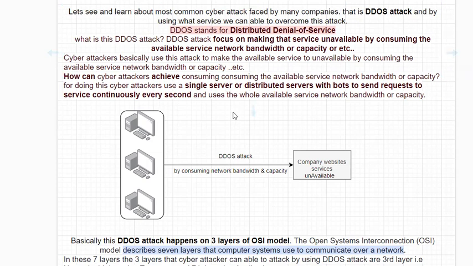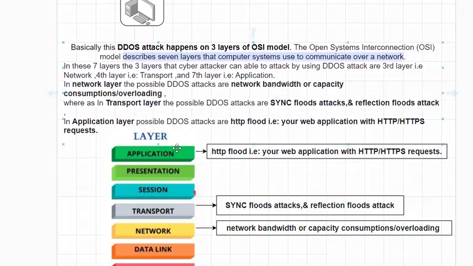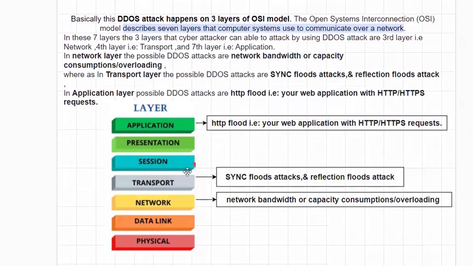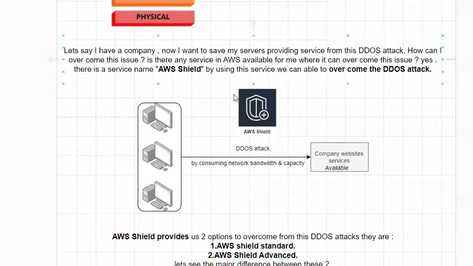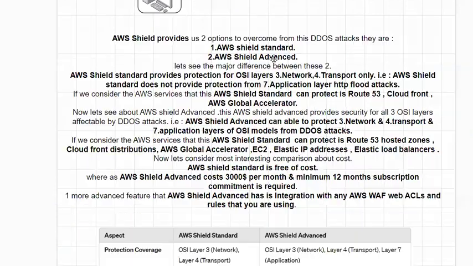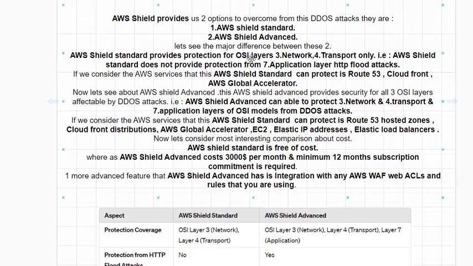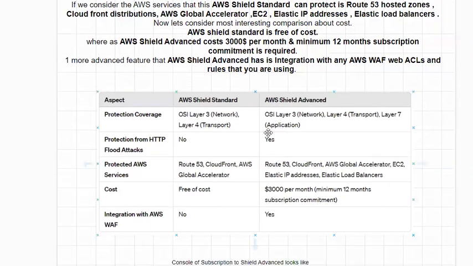In this video, I think you got some knowledge recap regarding DDoS attacks, what layers are affected when DDoS attacks happen by hackers or cyber attackers, and which service protects against them, that is AWS Shield. In AWS Shield also you have two options, Shield Standard and Advanced. Among these two, Shield Standard is enabled by default. It is free of cost. It protects layer 3 and layer 4, and it won't protect you from HTTP flood attacks.